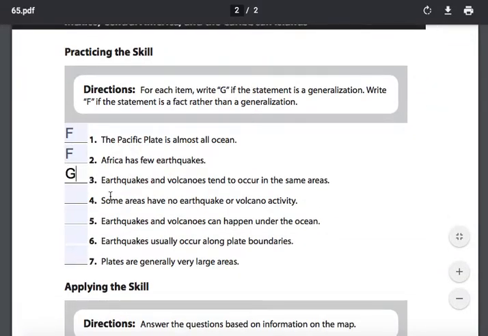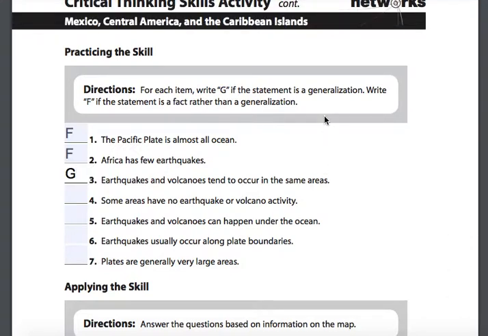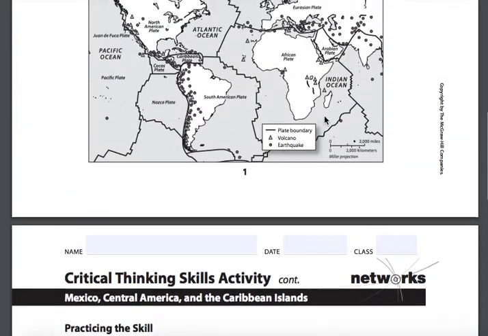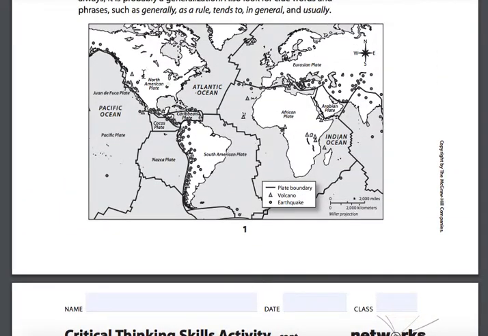Earthquakes and volcanoes tend to occur in the same areas. Yes, but there are some exceptions to that. That's why it's a generalization. We'd say that that's true, but look over here in North America. You've got an earthquake way up in the middle of the country here.